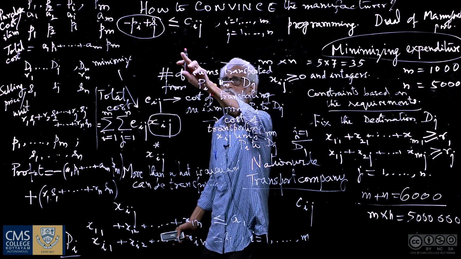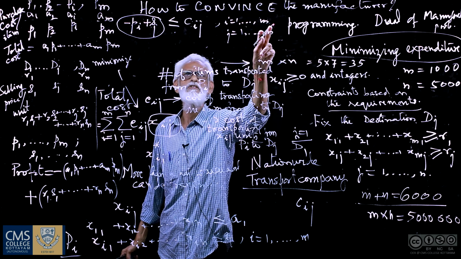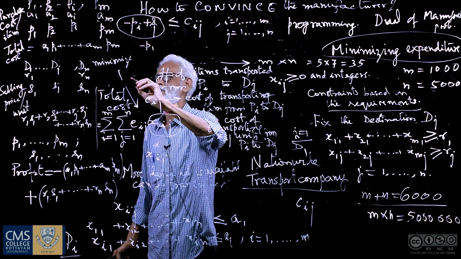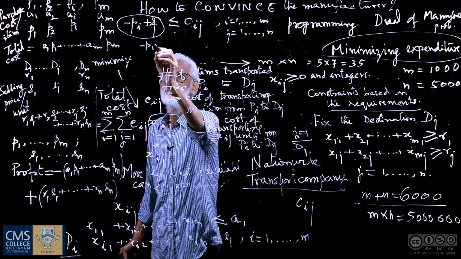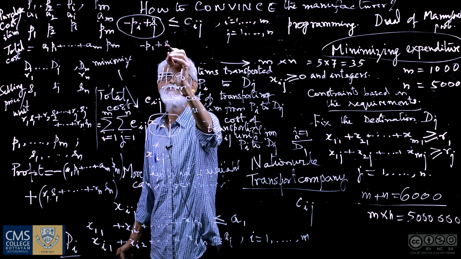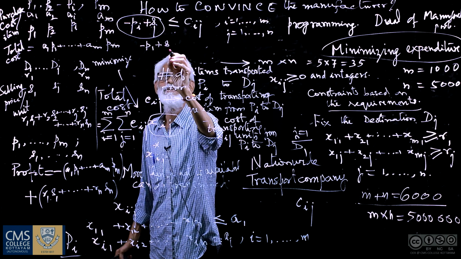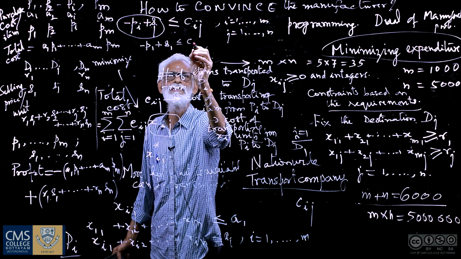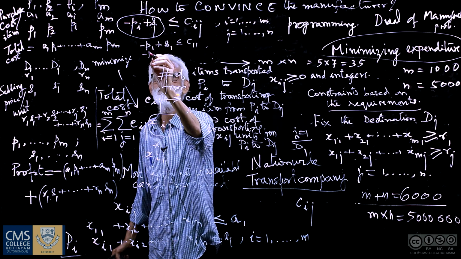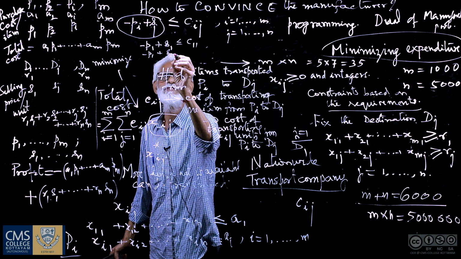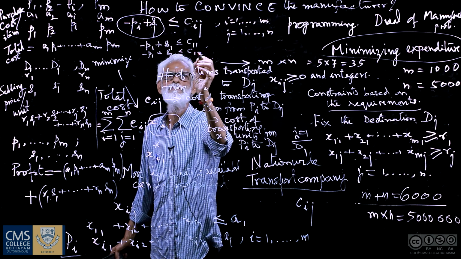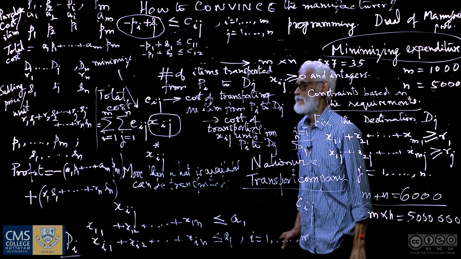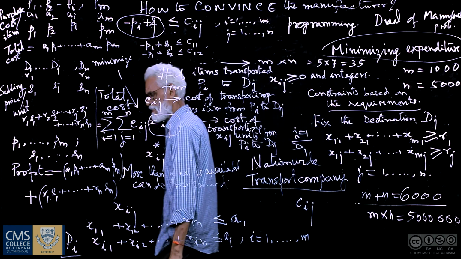For example, if it is the first origin, the first plant, then varying j, we get minus P1 plus S1 is less than or equal to C11, minus P1 plus S2 is less than or equal to C12, and so you get n such constraints.